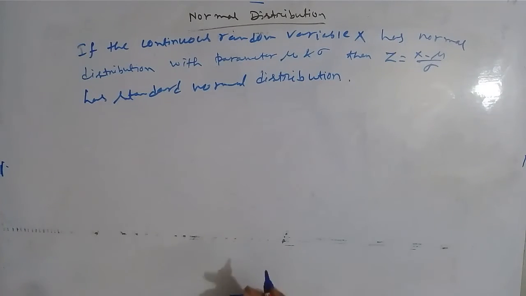Okay, so this is very important to solve our practical life problems. In this way we can convert a normal variate into standard normal variate.